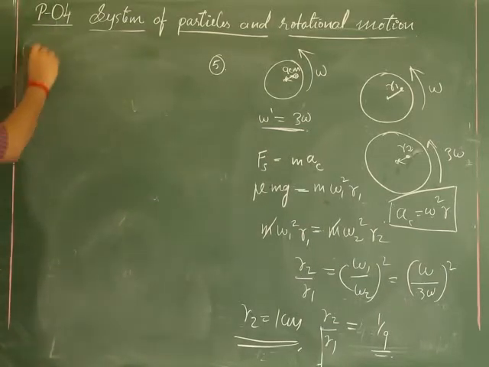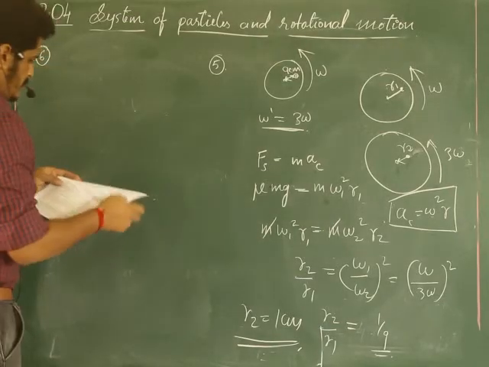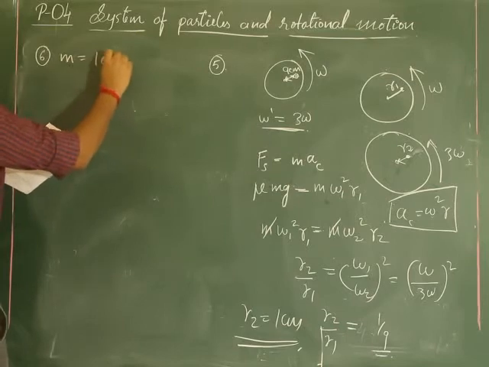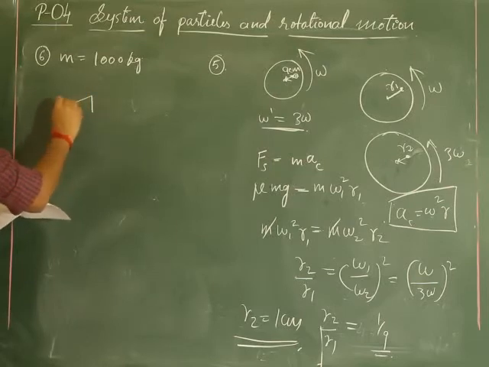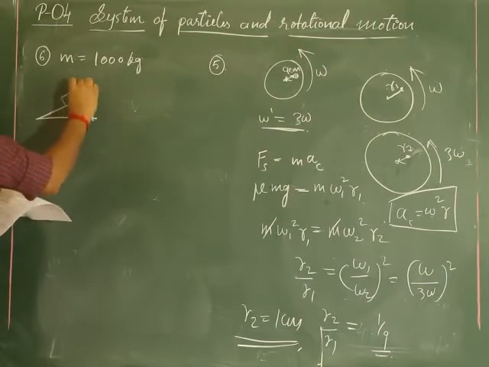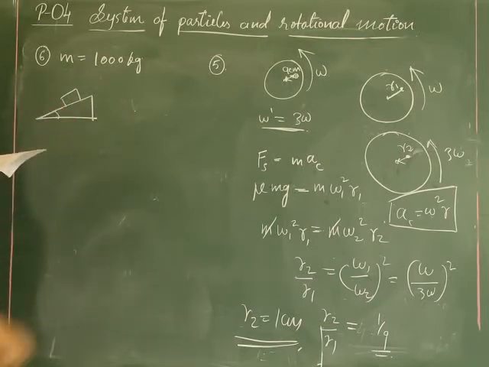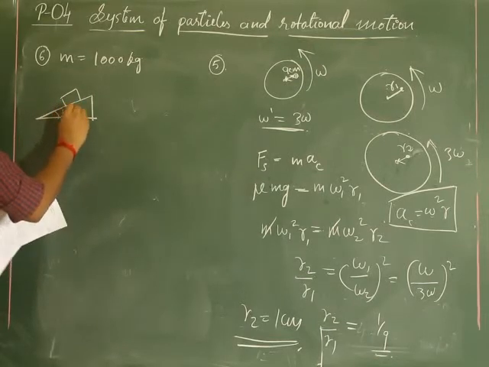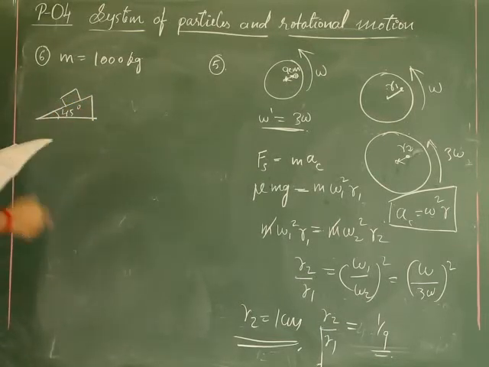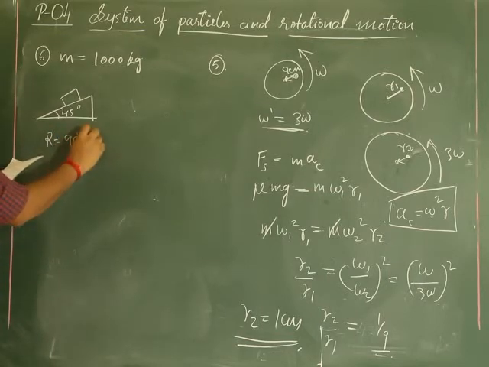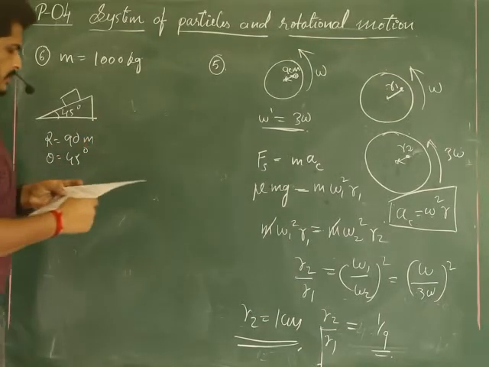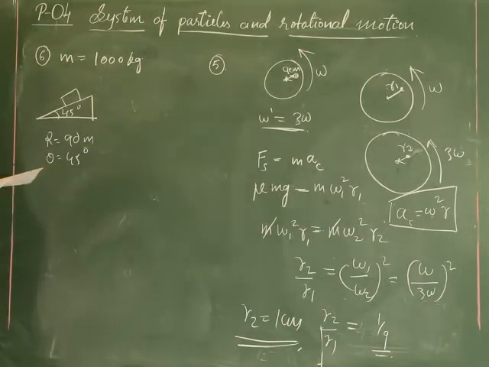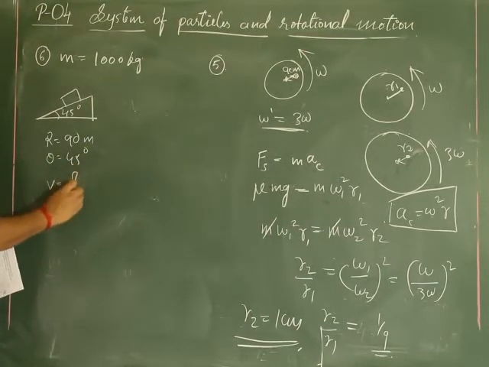Okay, let us go for question number 6. A car of mass 1000 kg is negotiating a banked curve. Banked curve, you know, right? A banked road, a car is there like this with some particular angle. The angle is 45 degree. The curve has radius, that means r equal to 90 meter. Theta equal to 45 degree is given. On a frictionless road, you are supposed to find the speed of the car, V equal to how much?